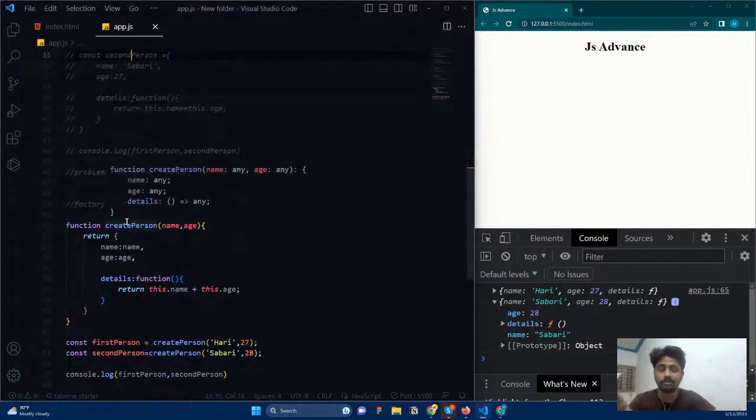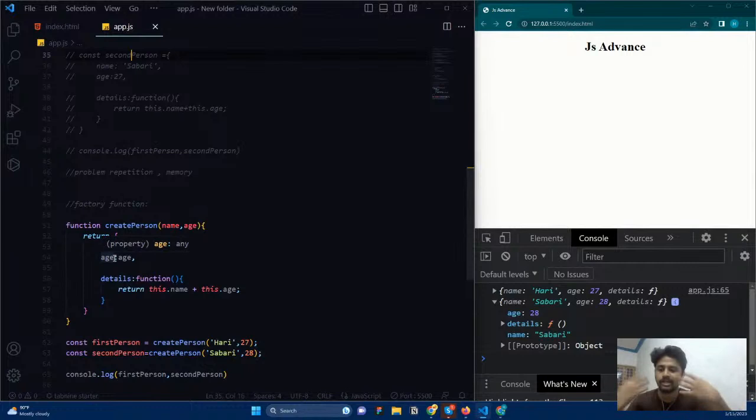With the help of the factory function, the repetition is done. We have created a function that is going to generate objects for us. The syntax is exactly the same, we just give the values. We don't want to write name, age, details every time, again and again. So we can use it. But still, the memory problem is there.